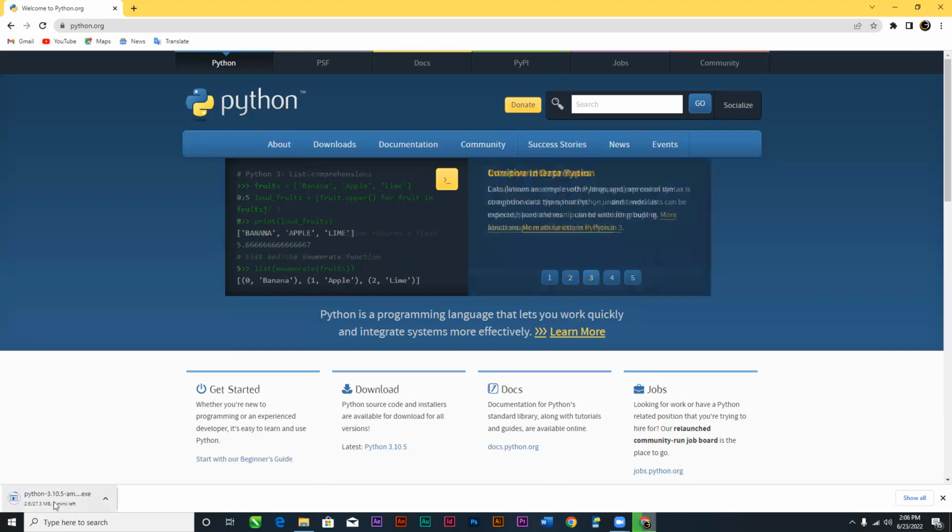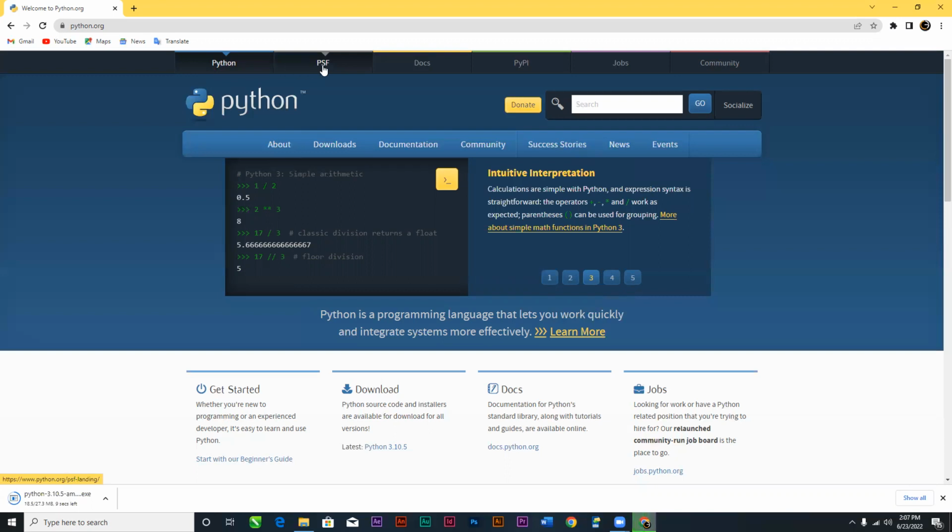It is now downloading. And you can also see that when you are on the website, there are some inscriptions going on here, showing you some of the things you can do with Python. But that is not going to be our focus. I just wanted you to understand what the website is about and what it does. So we are on the Python website now.